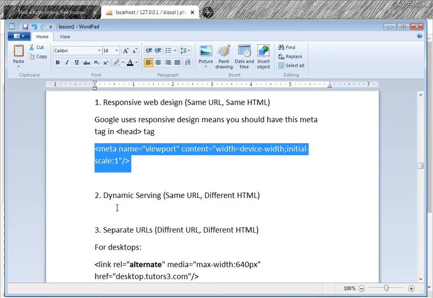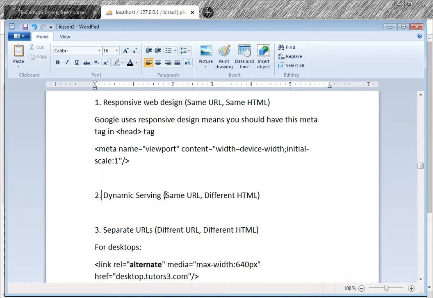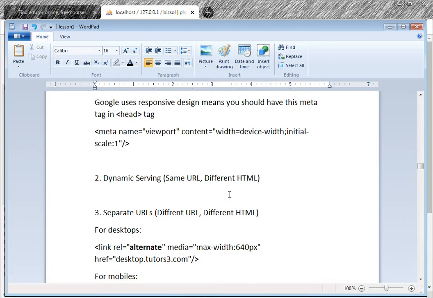And second thing is dynamic serving. If you are using same URL and different HTML, means you have two versions of every HTML page. One for mobile, for small devices, and one for large devices. Then this is dynamic serving. Then separate URL. Separate URL means you use different URL. For example, for the mobile, mobiles.tutors3.com, and different HTML inside that. Then that is separate URL.